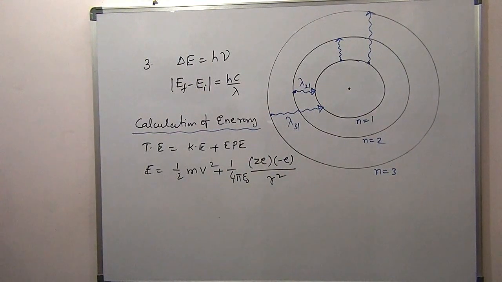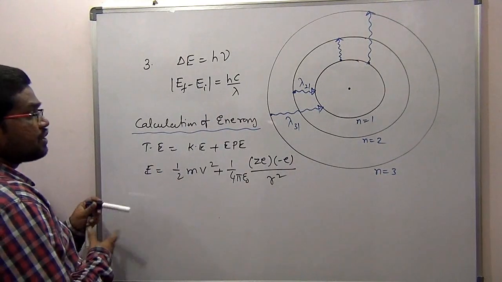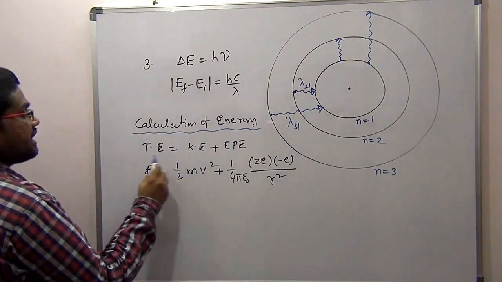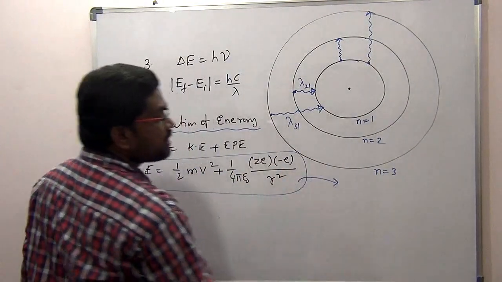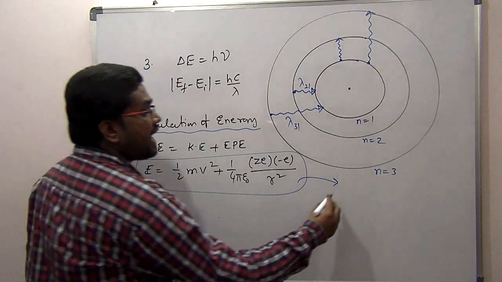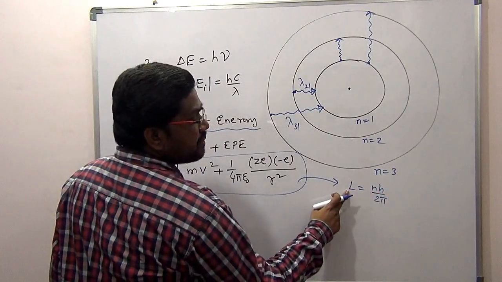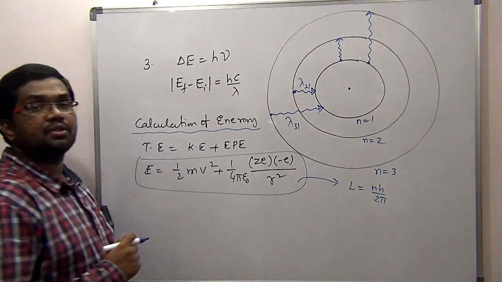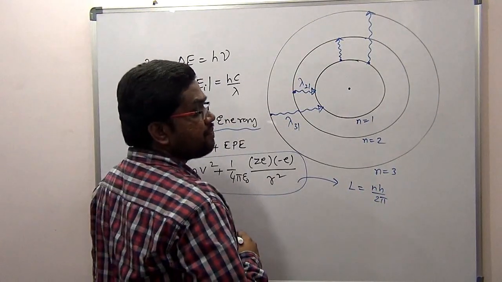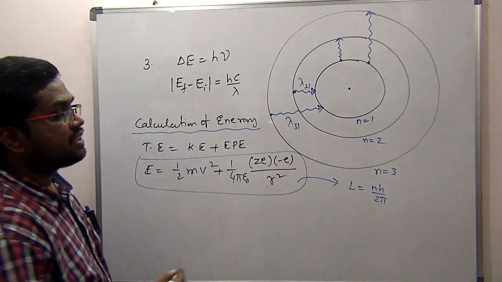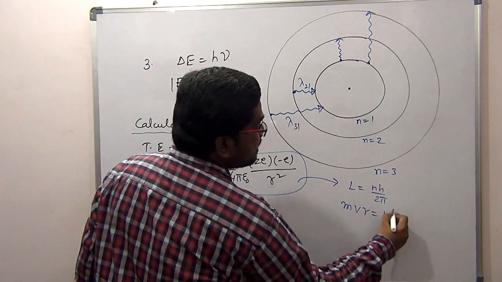Okay. So in this way you calculate the energy. To calculate this energy, we require V and R in terms of the standard physical quantities. For that we have two relations. One relation is that angular momentum is quantized, that is nh by 2 pi. Angular momentum is equal to r cross p, the cross product of position vector and momentum. So when you do that, you get mass into velocity into r is equal to nh by 2 pi.